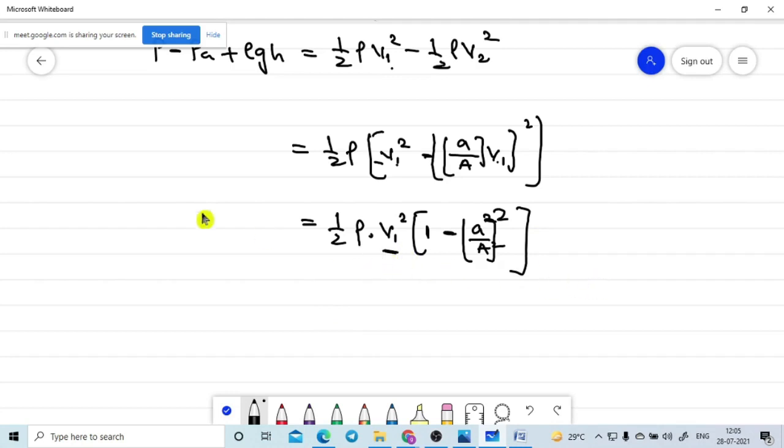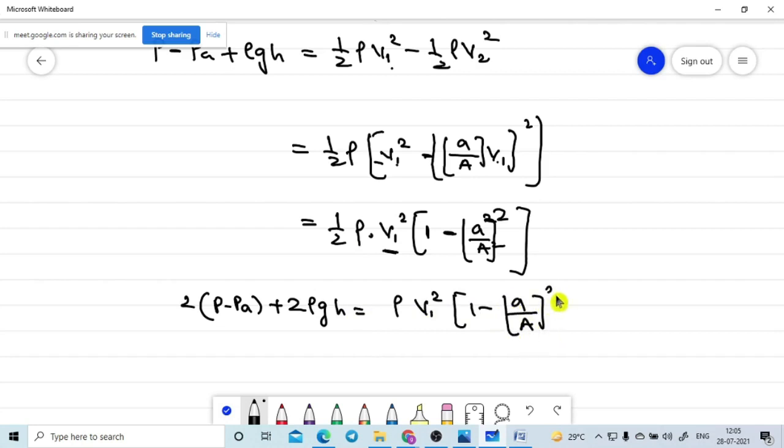Remaining terms all I am sending this side. So that is equal to, first of all I am sending 2 into P minus PA plus, this 2 is multiplied with this also, 2 into rho GH is equal to rho into V1 square into 1 minus small a divided by capital A whole square. I hope there is no doubt.